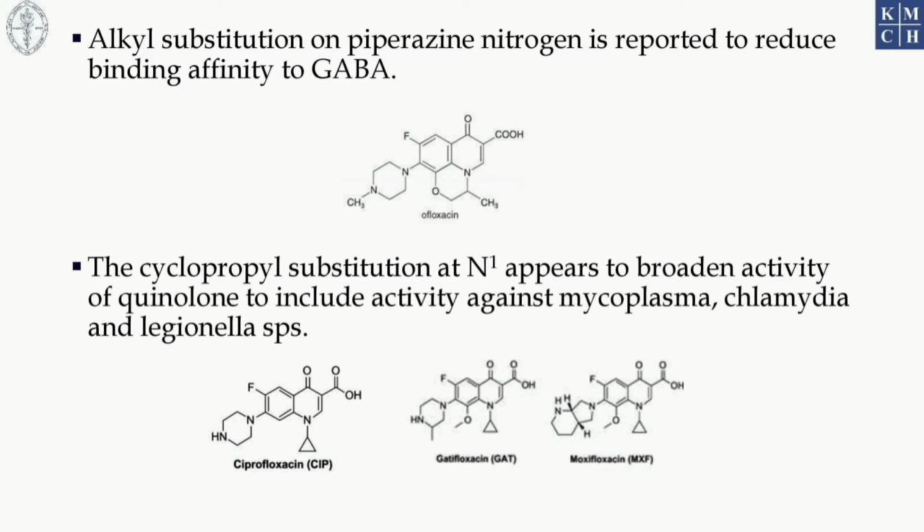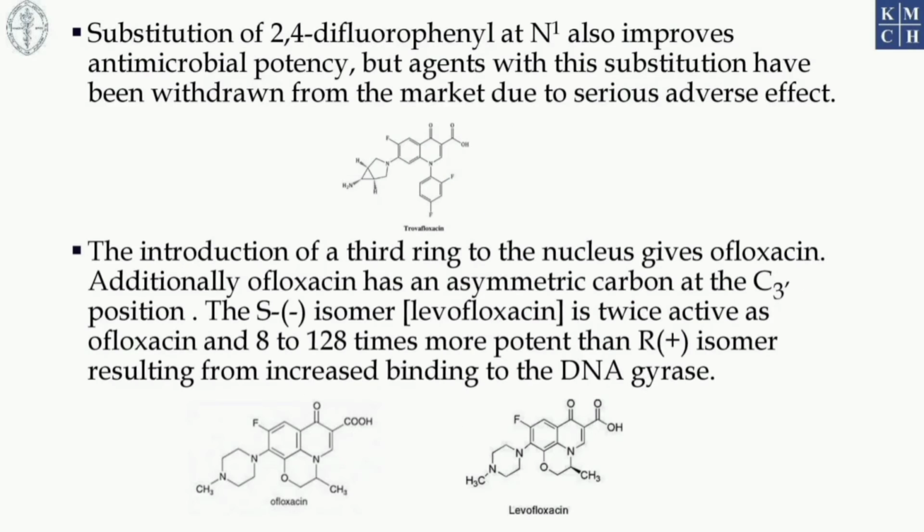The cyclopropyl substitution at N1 appears to broaden the activity of quinolones to include activity against Mycoplasma, Chlamydia, and Legionella species. Example, ciprofloxacin, gatifloxacin, moxifloxacin.